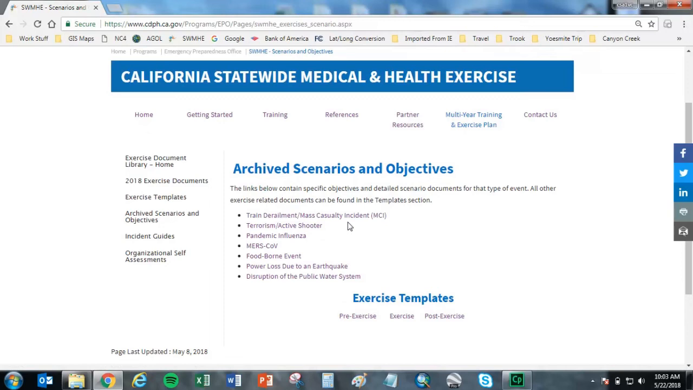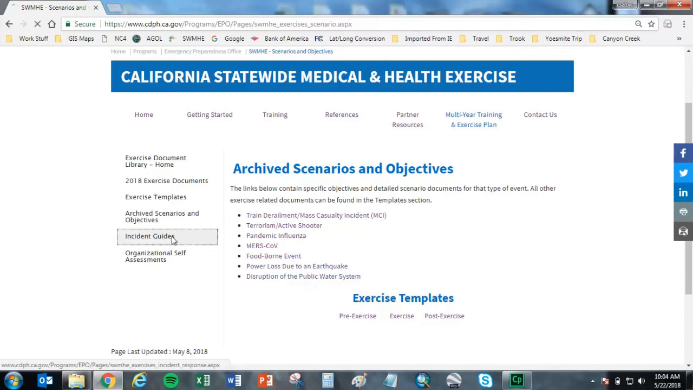As previously discussed, all non-scenario exercise templates can be found in the Exercise Templates section to supplement these scenario-specific objectives and scenarios. Previous objectives and scenarios include train derailment mass casualty incident, terrorism active shooter, pandemic influenza, MERS-CoV, foodborne event, power loss due to an earthquake, and disruption of a public water system.